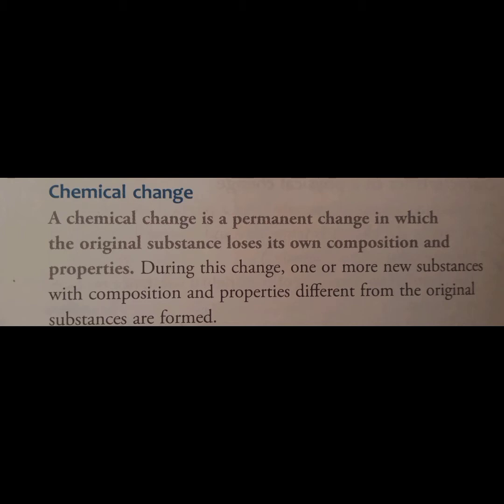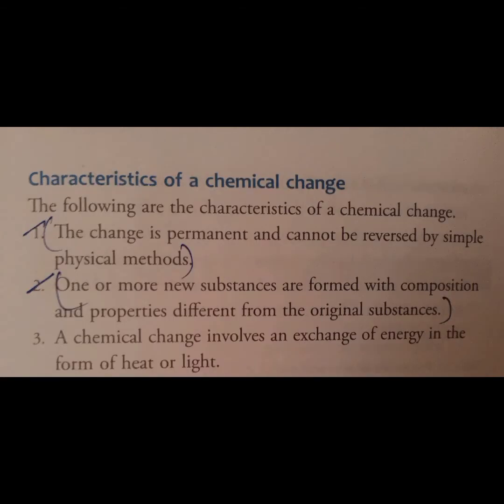So basically it means chemical change is a very permanent change in which the original substance loses its composition and its own properties. During this change, one or more new substances with new composition and properties different from the original substances are formed. Now we're going to see the characteristics of chemical change.